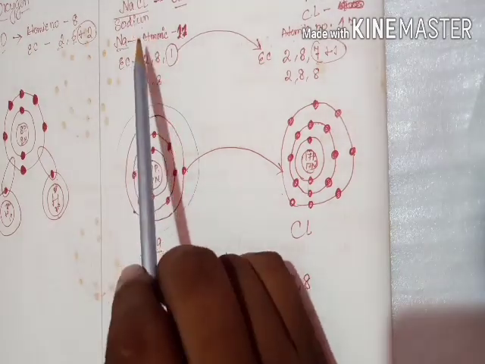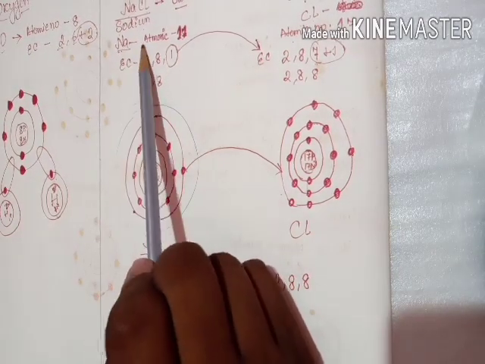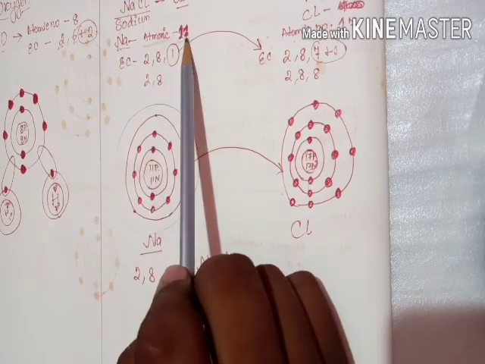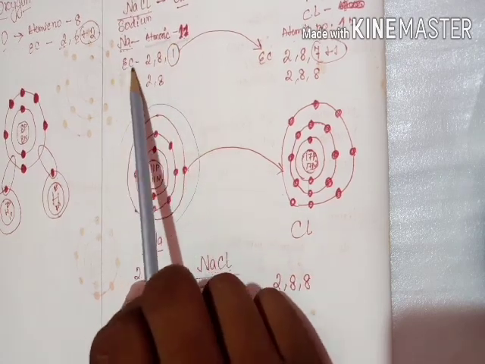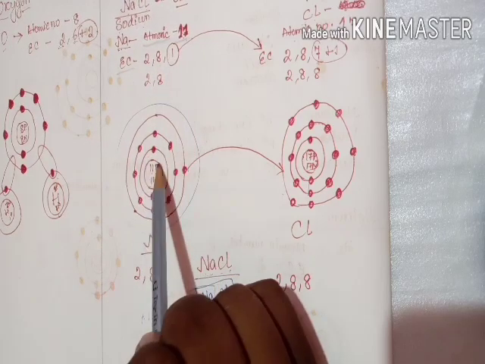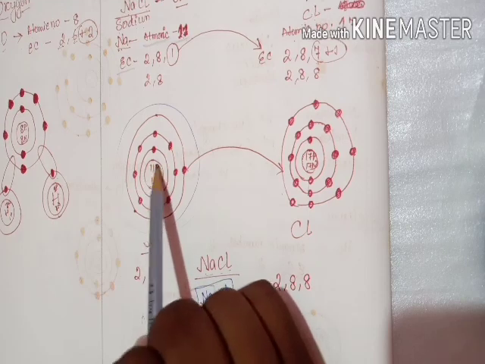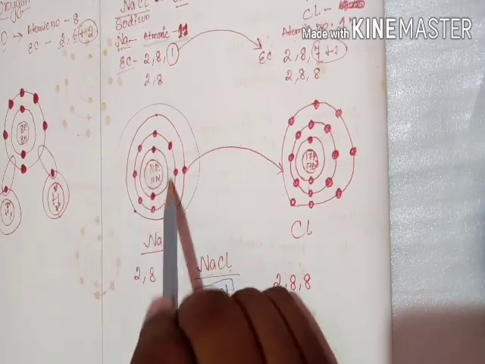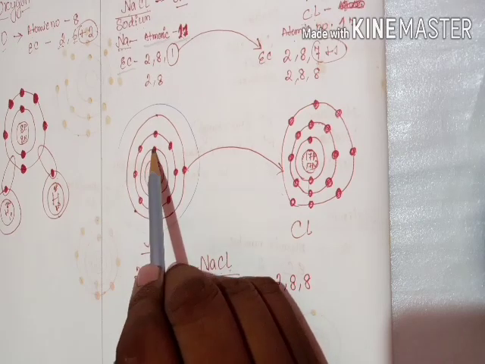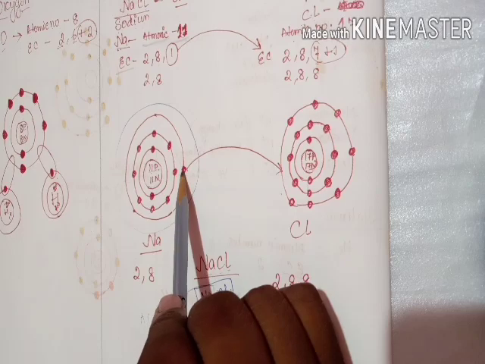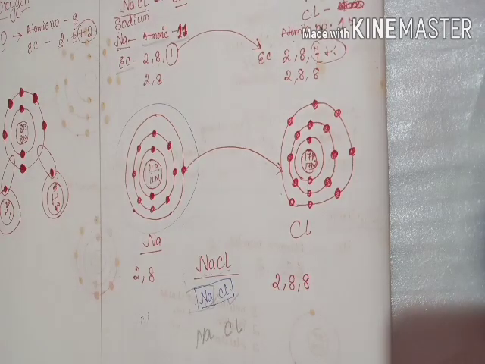So here we see that the atomic number of sodium is 11. In the electronic configuration we write 2, 8, 1. In the nucleus we have 11 protons and 11 neutrons. In the first shell we have 2 electrons, then we have 8 electrons, and in the outermost shell we have what is left over, that is 1.